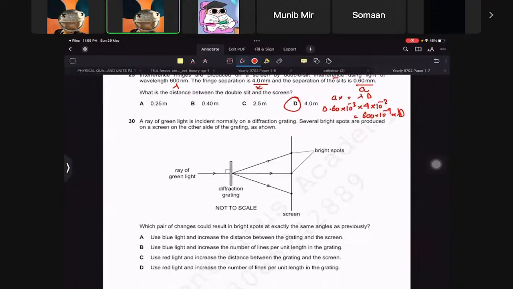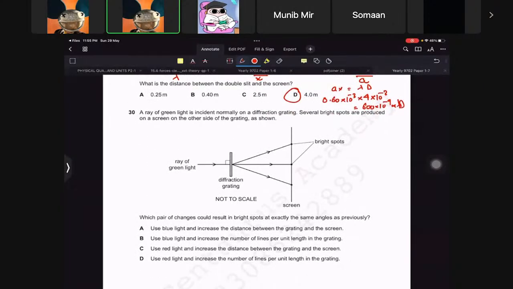Now here we have two bright spots. Which pair of changes could result in a bright spot at exactly the same angle as previously? Okay, first of all we need to read the first line. This is green light and several bright spots are produced on the screen by the grating shown. So first of all we need to see d sin theta equals n lambda, right? We want this to be constant, and then we can change everything else to keep this constant, right? So let's keep it here. It doesn't really matter here.